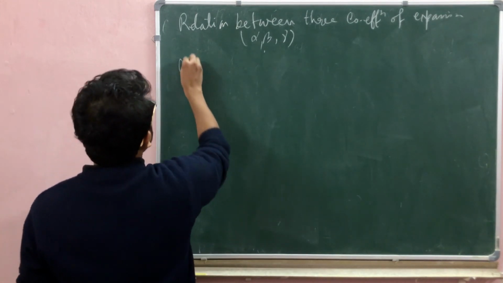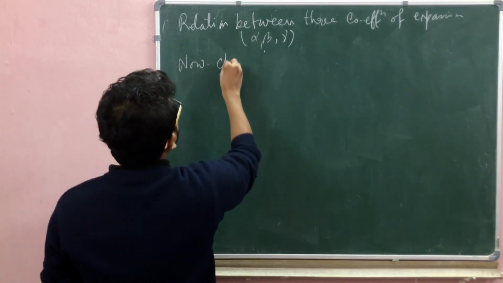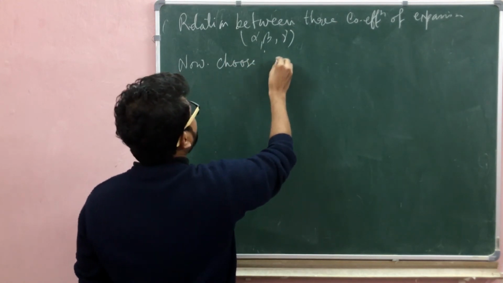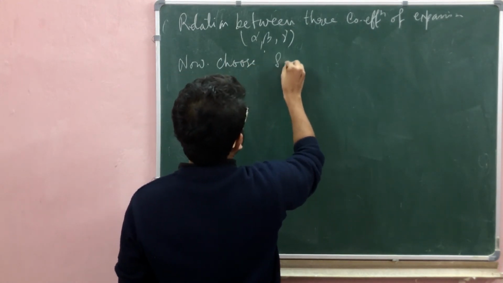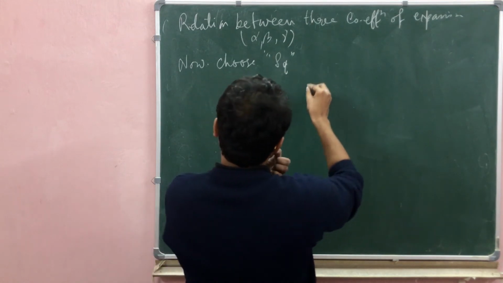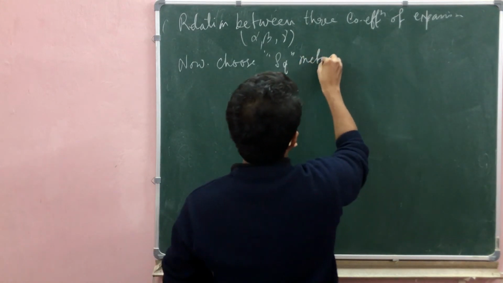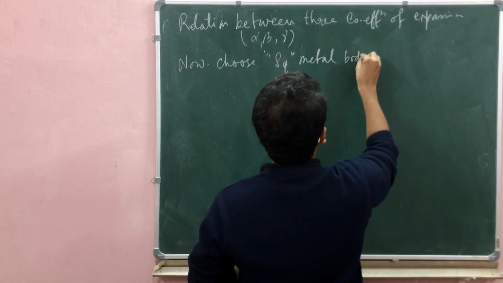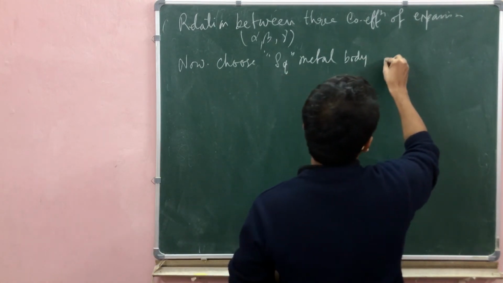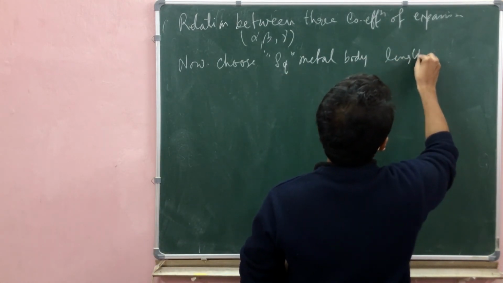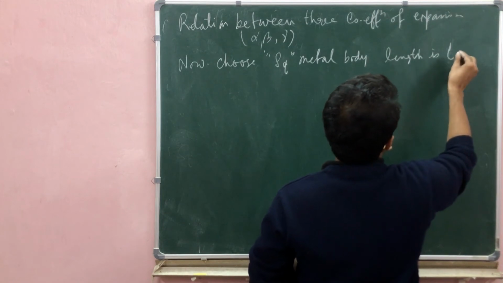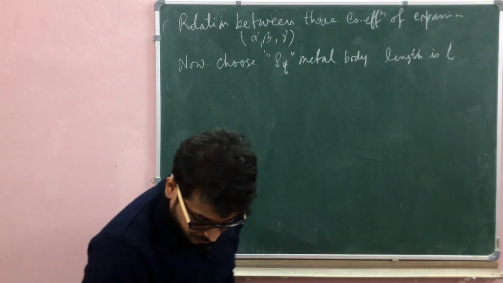now choose a square plate, a square metal body whose length is L0.